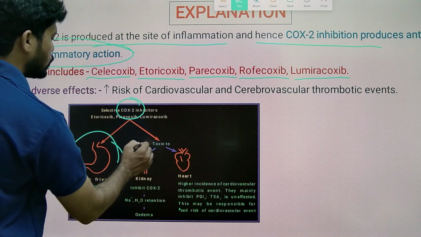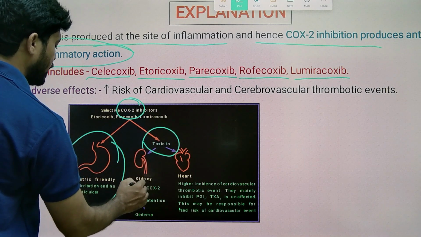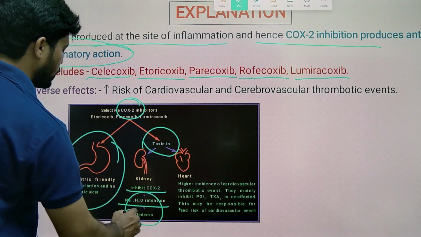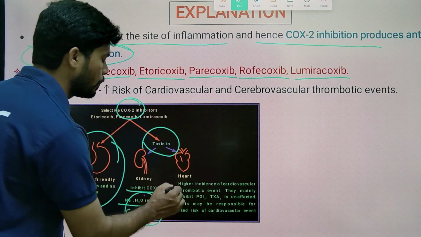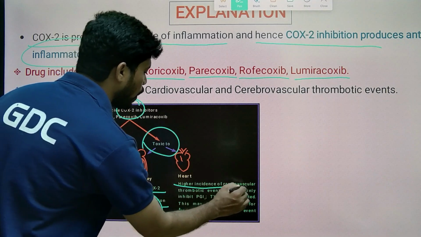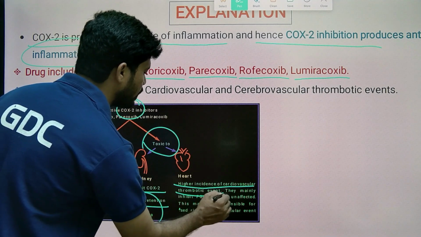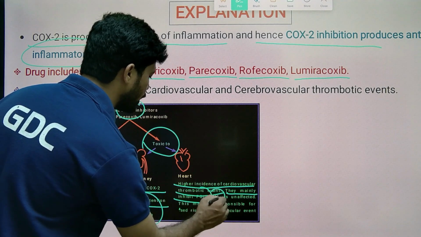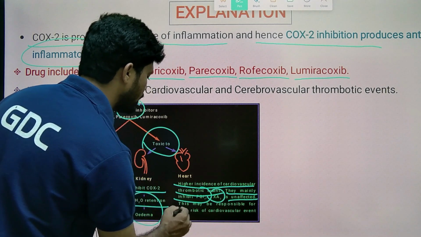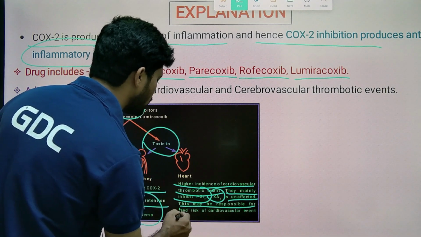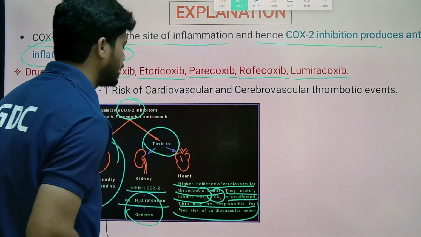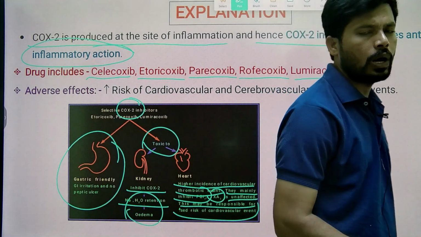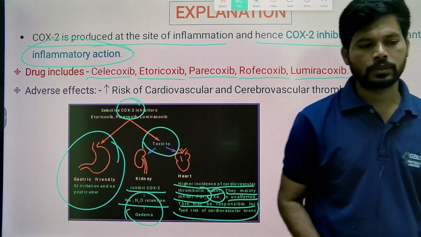And this COX-2 inhibitor may be toxic to the kidney: inhibiting COX-2 causes sodium and water retention, chance of edema, and leads to hypertension. On the heart, there is a high incidence of cardiovascular thrombotic events. They mainly inhibit prostaglandin I2 while thromboxane A2 is unaffected. This may be responsible for the risk of cardiovascular events. Risk to heart with selective COX-2 inhibitors.